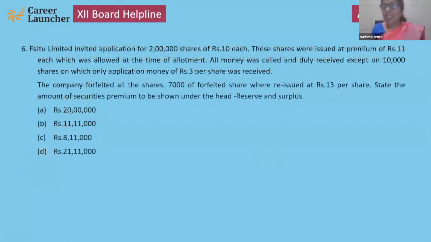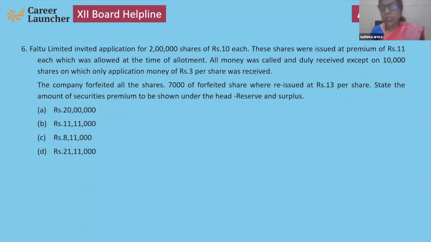Faltu Limited invited applications for 2 lakh shares of ₹10 each. These are issued at a premium of ₹11. That question came in CBSE, and see, focus on the question. Premium is 11 rupees, not 1 rupee. That was the mistake made by many students. They think that this is issued at 11 and premium is ₹1. No, the clear instruction is this, that these are to be issued at a premium of ₹11.